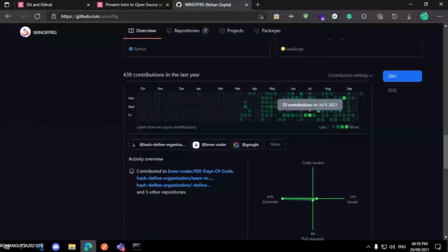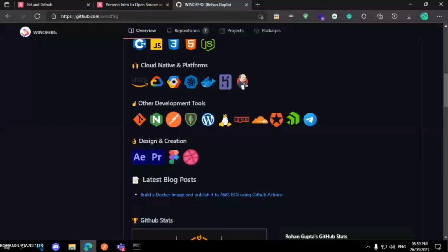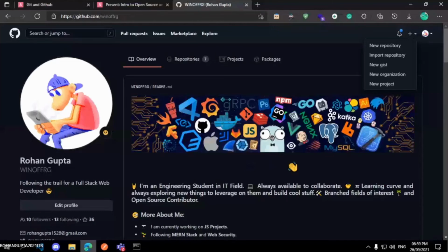You can also create a page like this. This is like a resume or profile page, and this is also a special repository. Just go here and create another repository and give it the same name as your username. Okay, what is my username? Vinofarji. And I will give that repository the same name, Vinofarji.